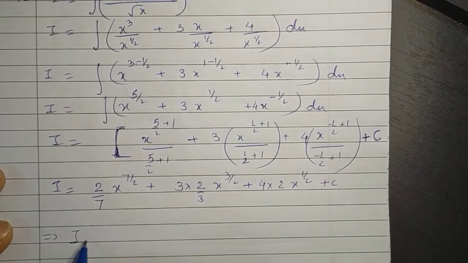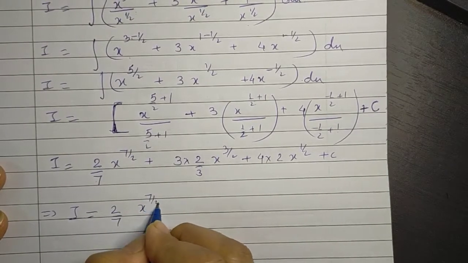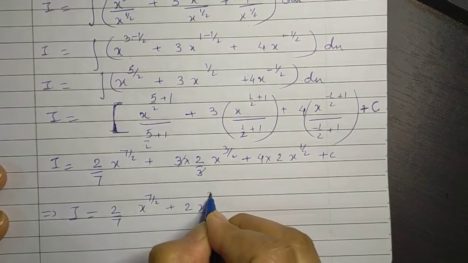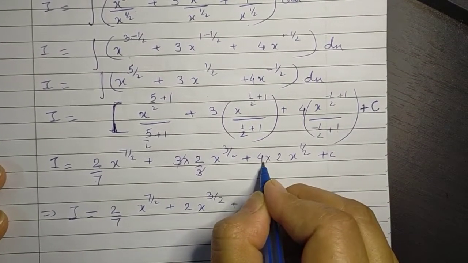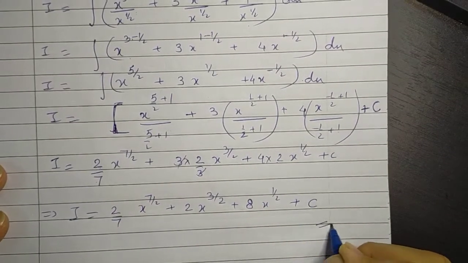Thus ultimately we get I is equal to 2 by 7 x raised to 7 by 2, plus, this gets cancelled, 2 times x raised to 3 by 2, plus 4 into 2, which is 8, x raised to half, plus c, which is the answer.